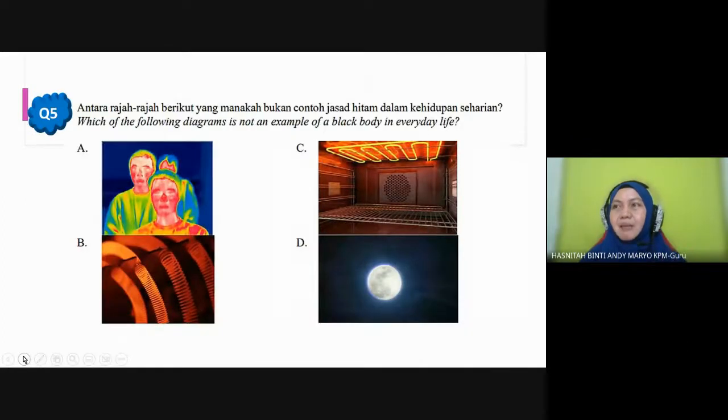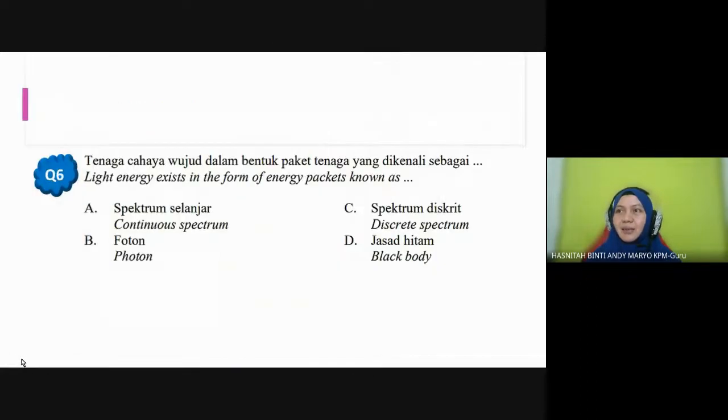Okay, next, number 5. Which one is not an example of a black body in our daily life? Which one cannot be considered as a black body? So the answer is D. Remember, a black body can also act as a black body radiator. So A, B, C are black body radiators. So the answer is D, moon. Moon is not a black body and it's also not a black body radiator. Okay, next, question number 6.